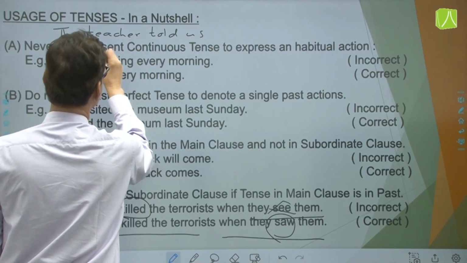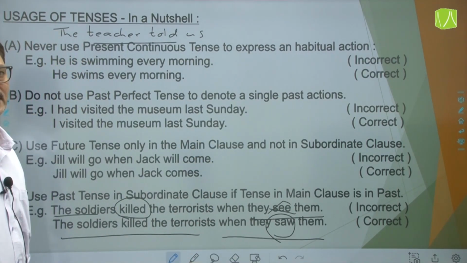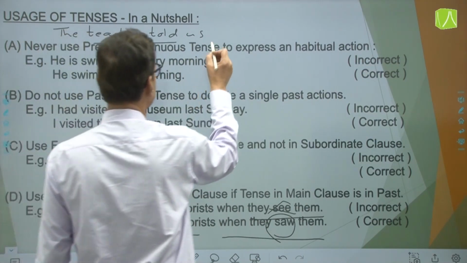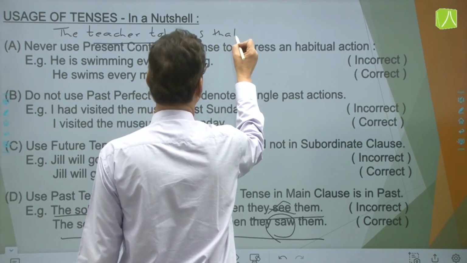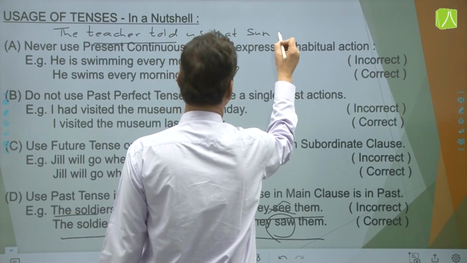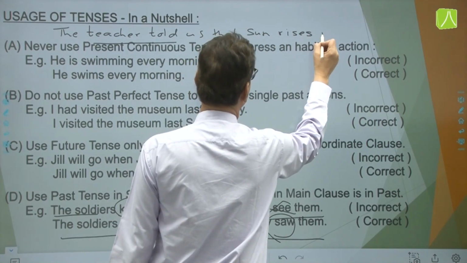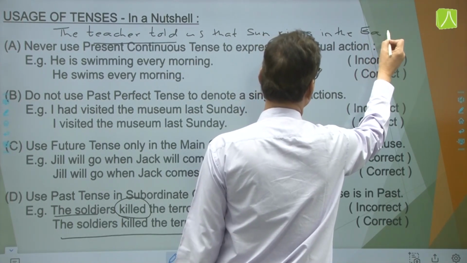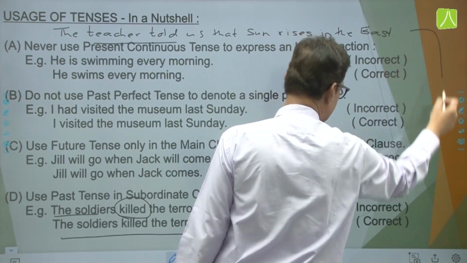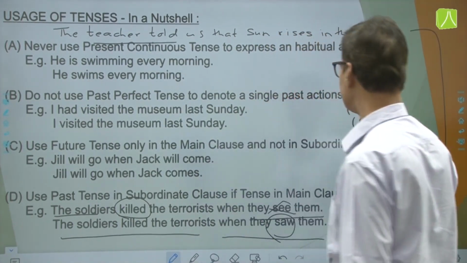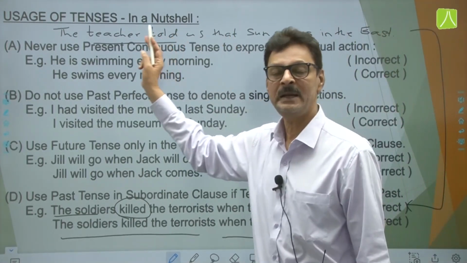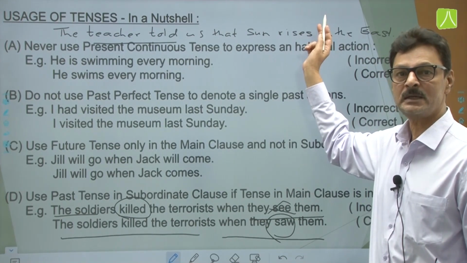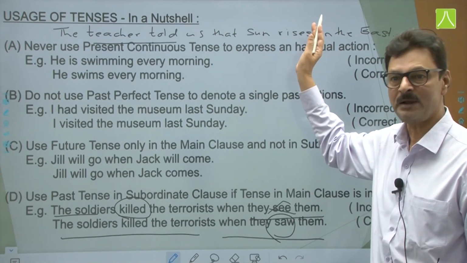Main clause past में है, but कोई universal fact है, then the sentence will be in present. The teacher told us that sun rises in the east. ये universal fact है. So this is the exception to this particular rule. In this, the main clause is in the past. The subordinate clause is not in the past. It is in present because it is universal fact.